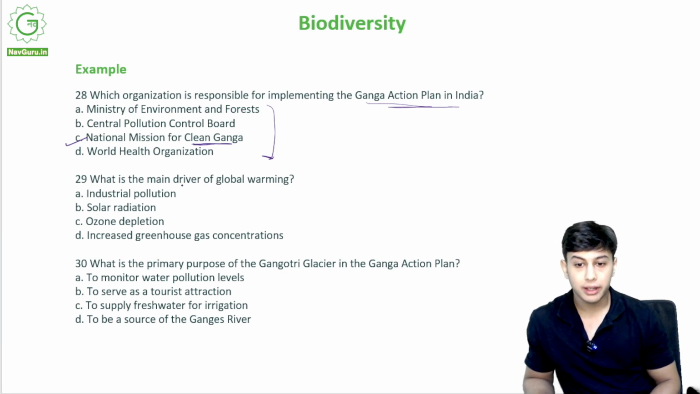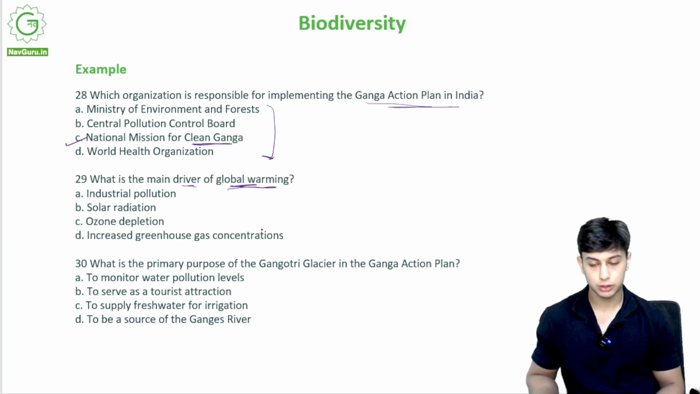What is the main driver of global warming? Industrial pollution, solar radiation, ozone depletion, increased greenhouse gas concentration. So of course it's the increased greenhouse gases.